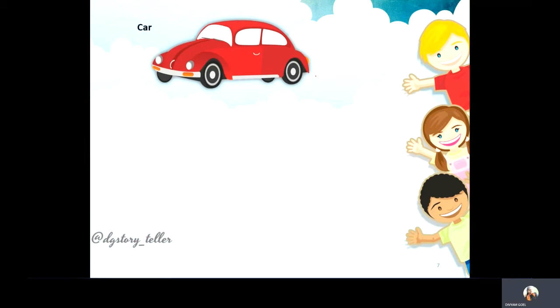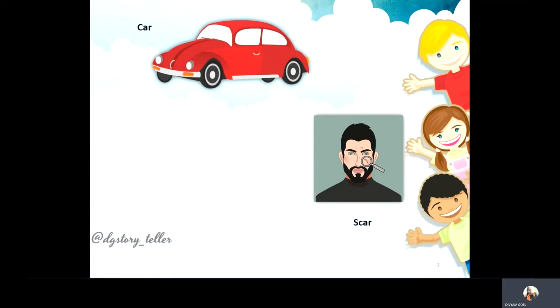Okay, the next is a car. A very simple word and a very meaningful word, but a transport which we all have seen in our lives at least once, right? Generally we all see it daily. But again, this is a person's face with a scar. He might have got a wound by accident or something, but he has a scar of that wound on his face. Okay, there can be a scar of any wound on any part of your body.